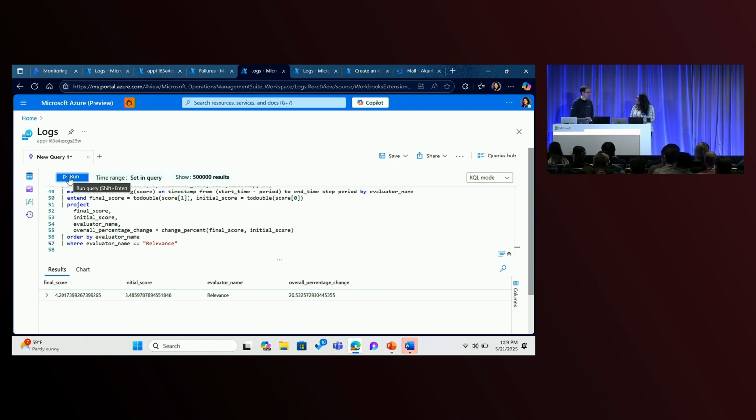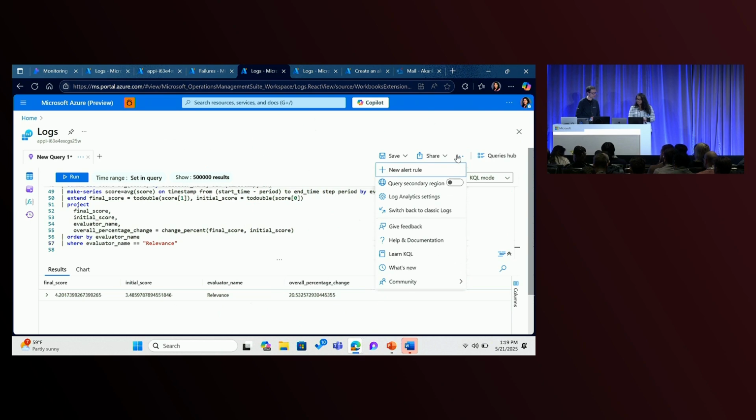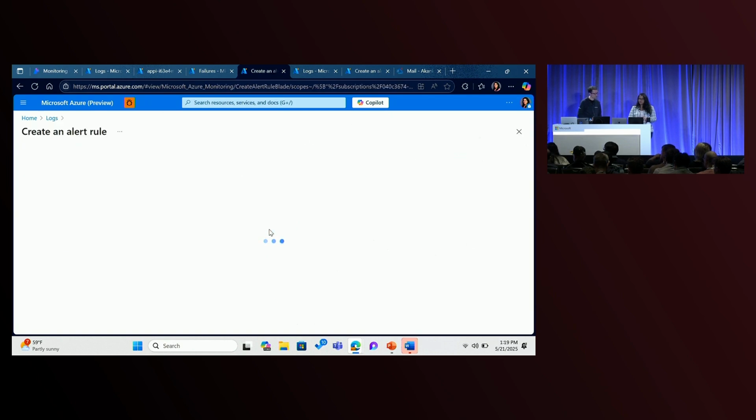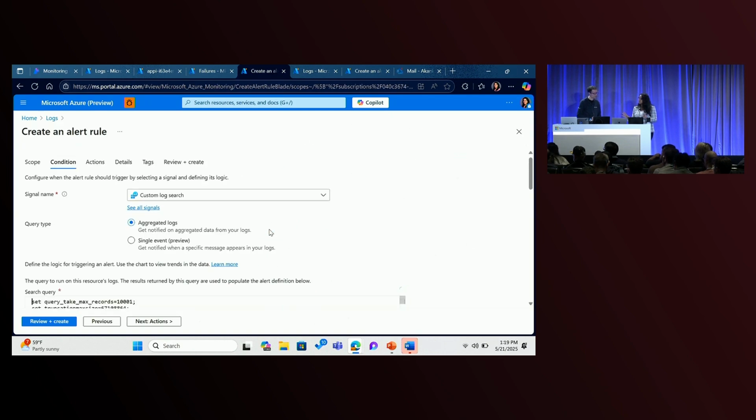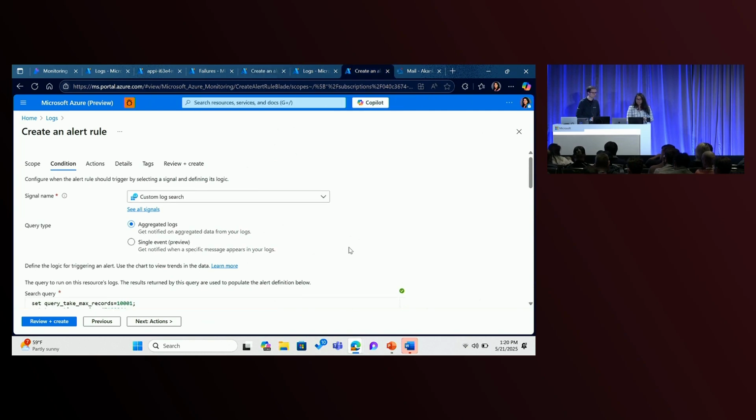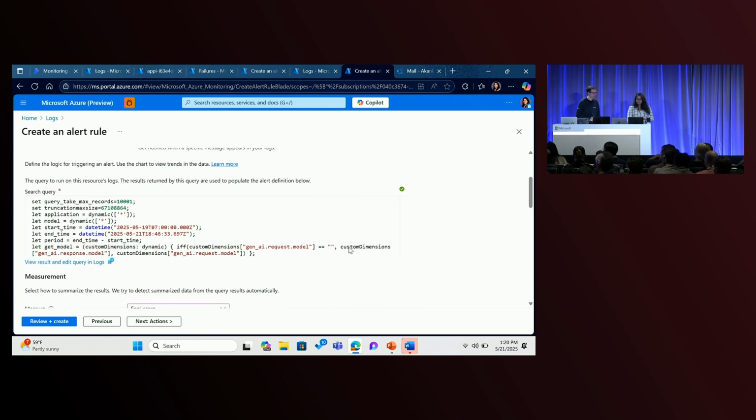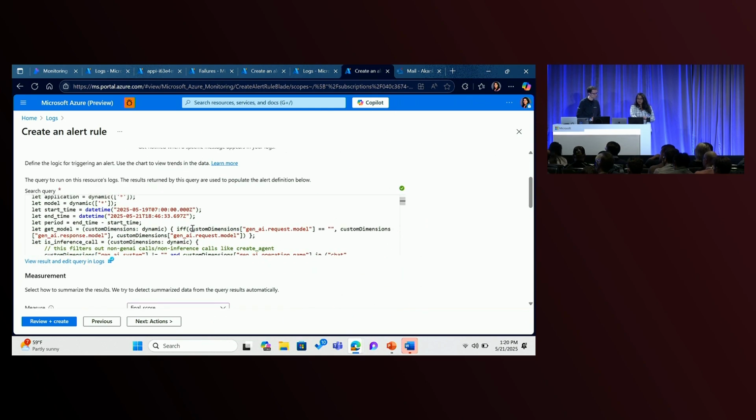Now, you don't need to go very far for alerts as well, because that's inbuilt in the logs analytics query view. And you can just select the new alert rule from this option. Awesome. And it will open an entire wizard for you to be able to create the alert rule. Now, I have some pre-populated values here. The cool thing is you can see the exact query. You can edit the query if you want in this view as well.